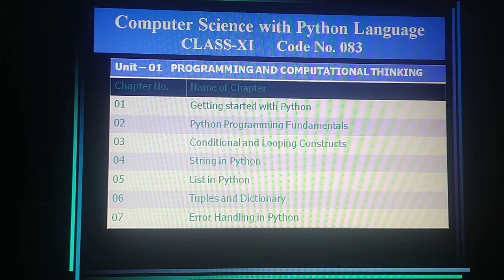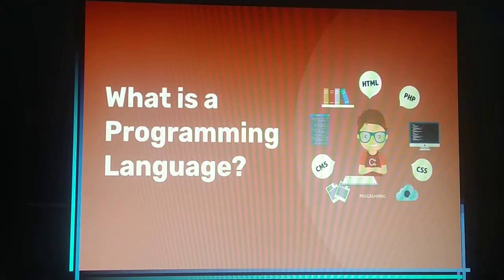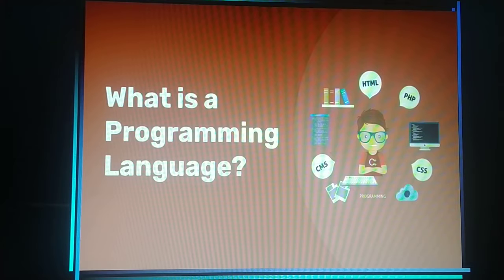Now the first unit is programming and computational thinking. This is the first unit, and it contains 7 chapters. We'll see all these chapters one by one. Let's see the first chapter. But before that, what is programming language? What do you mean by the concept of programming and language?